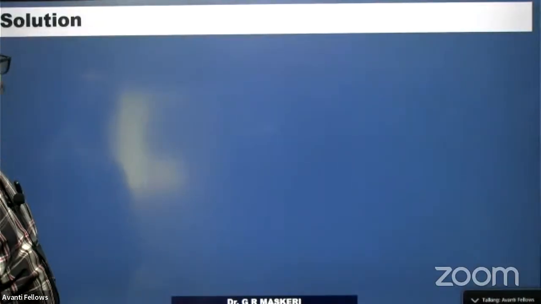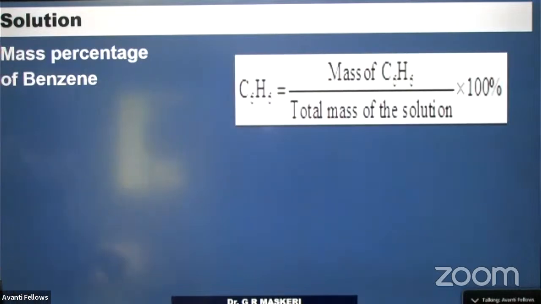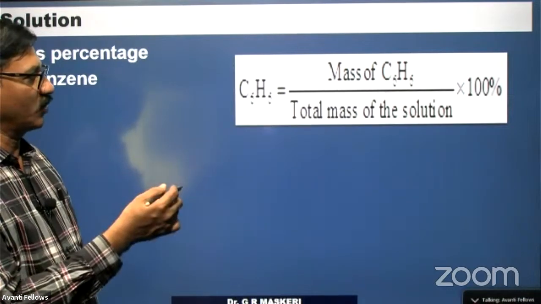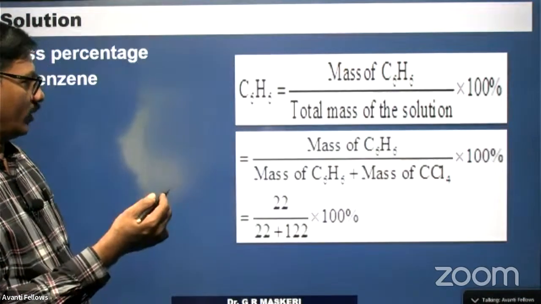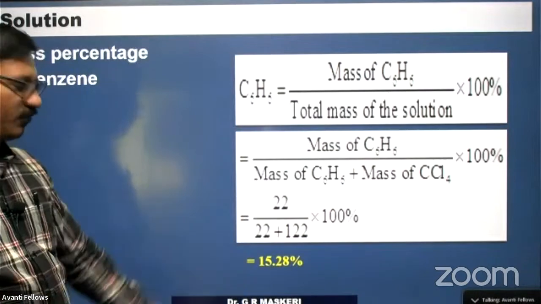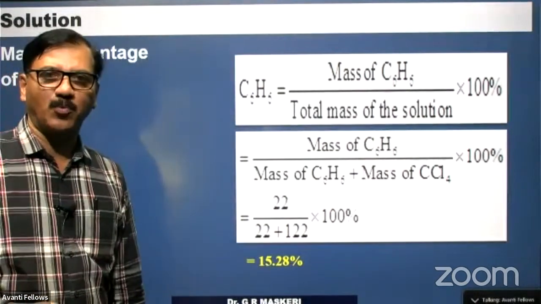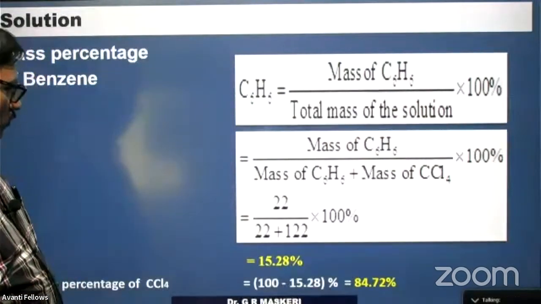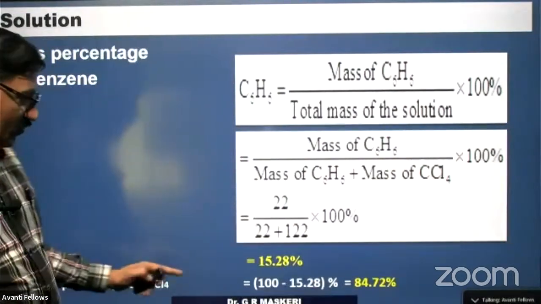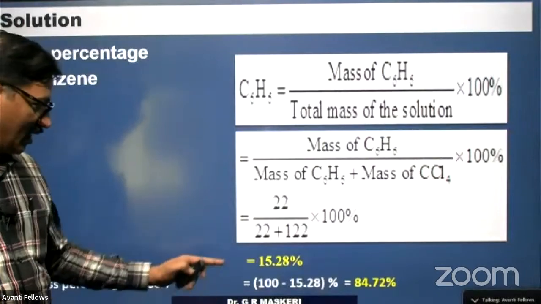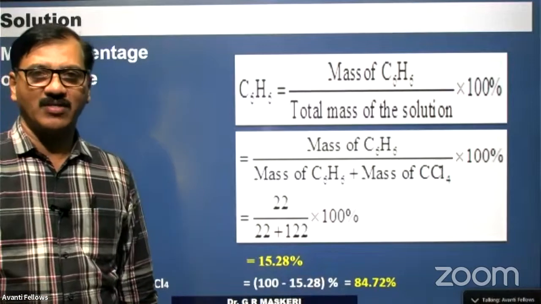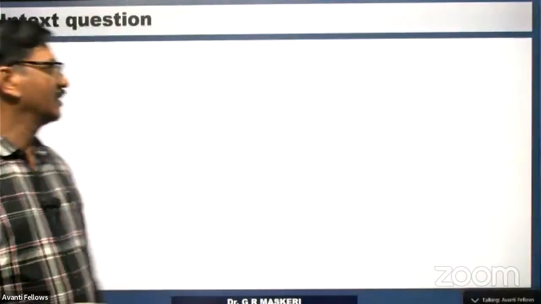So mass percentage of benzene, C6H6, is mass of C6H6 divided by total mass of solution into 100. You will get 15.28%. For the mass percentage of carbon tetrachloride, do 100 minus 15.28. Therefore, it is 84.72.